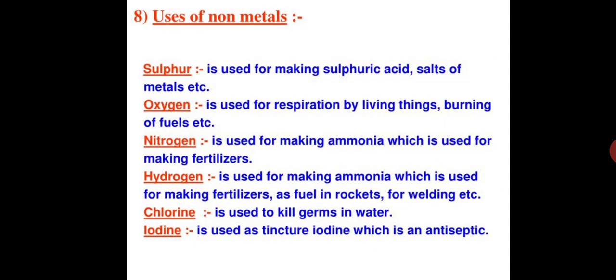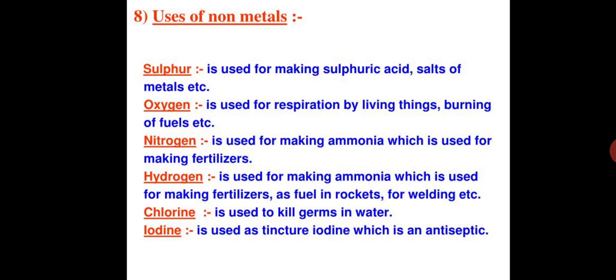Uses of non-metals. Sulfur is used for making sulfuric acid, salt of metals, etc. Oxygen, of course, we know is a very important or essential thing on the earth's surface, one such thing without which we cannot even imagine our survival. So it is a non-metal without which life is not possible on earth, a non-metal which is responsible for life on earth.